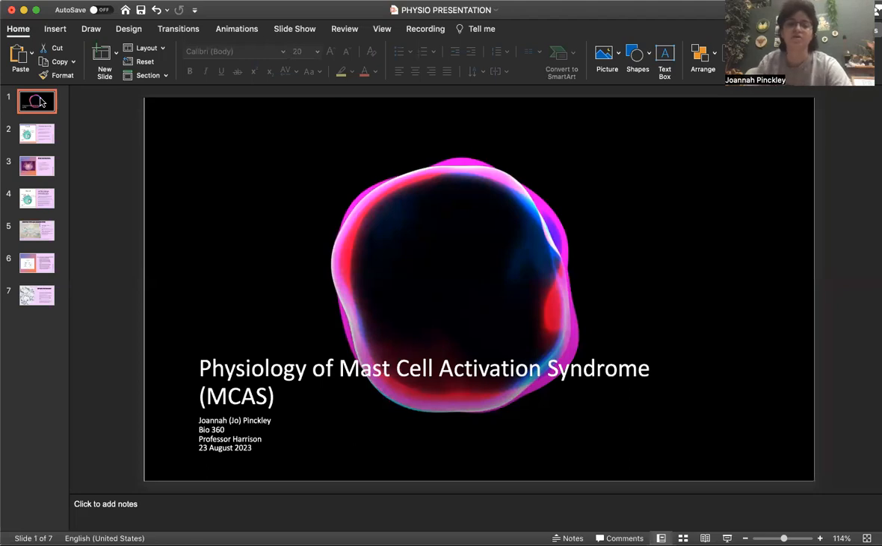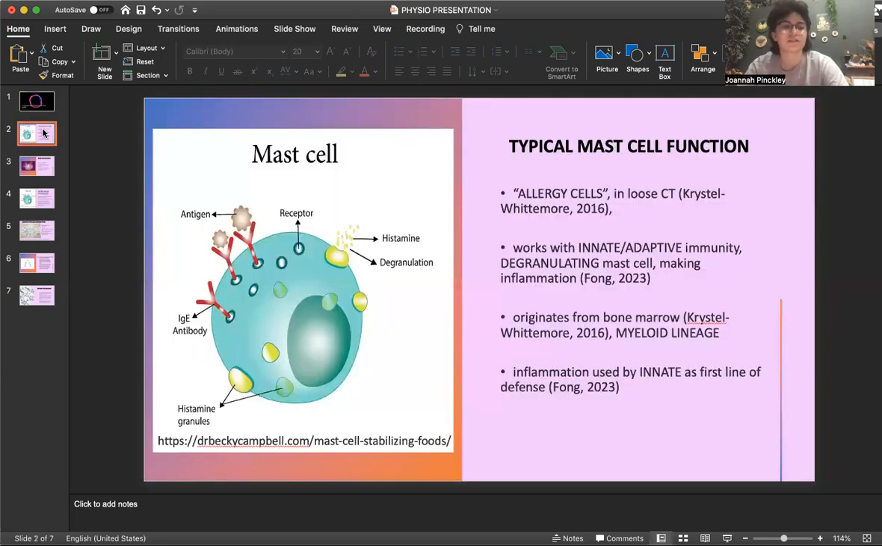Okay, so today I'm going to talk about mast cell activation syndrome, and this is known as MCAS. So mast cells, they're named allergy cells because they're responsible for immediate allergic reactions, causing the allergic symptoms by releasing mediators. And mediators are a protein made in response to a specific stimulus. So mast cells work with both innate and adaptive immunity, which means they're both a general response and a response for specific antigens. And they act to degranulate the mast cell, which is the process of releasing molecules from the secretory vesicles here, which results in inflammation.